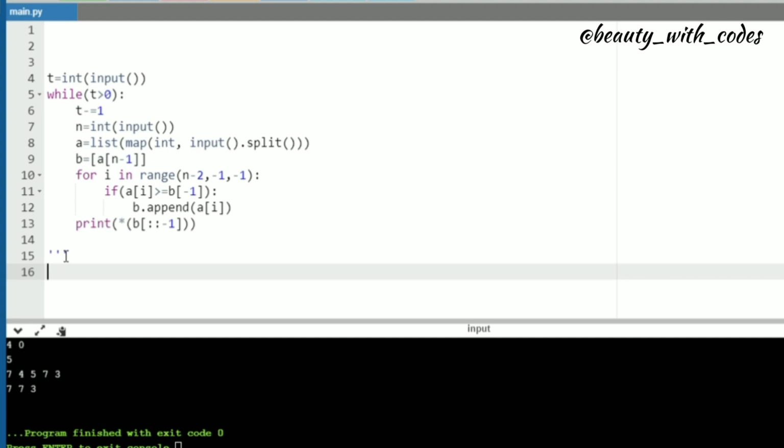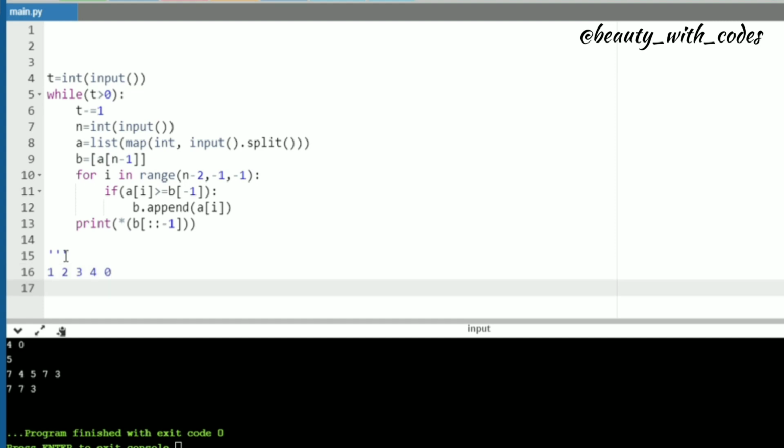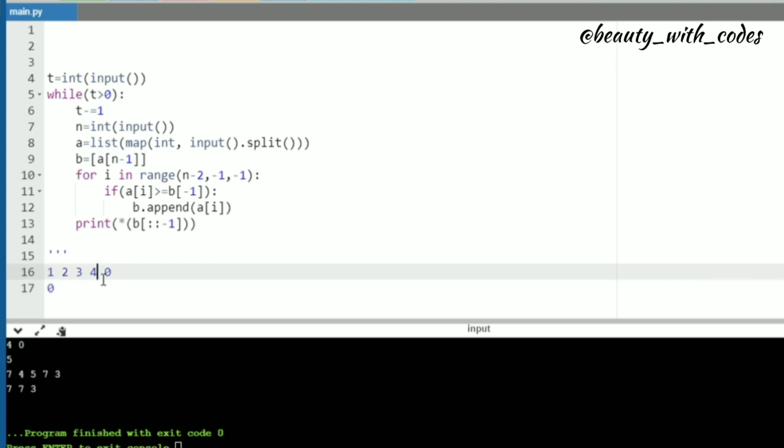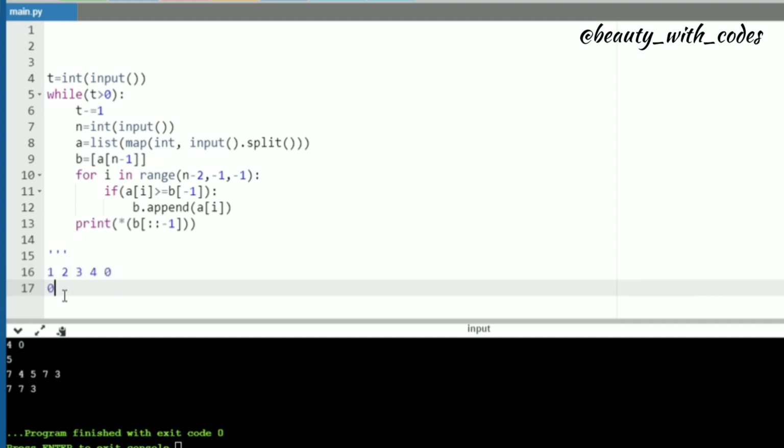So our elements were 1, 2, 3, 4, and 0, isn't it? And the leaders were 4 and 0. So 0, why, you already know, isn't it? Because it's the rightmost element, fine. Now we'll compare with 4, because 4 is the second last element, isn't it? So initially a of I is nothing but 4. And when it is compared with b of minus 1, b has only one element now, that is 0.